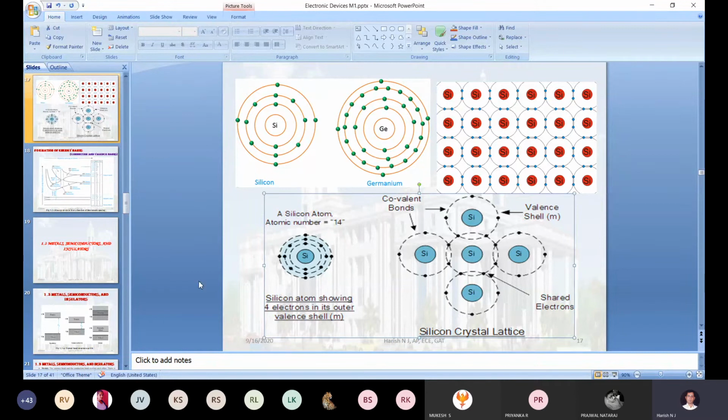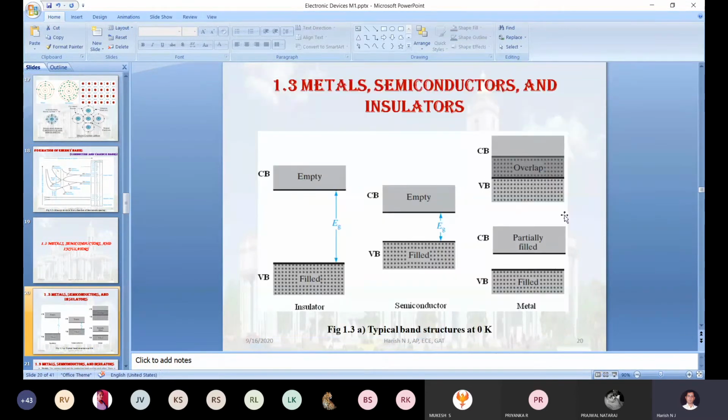Crystalline lattice. Okay, that is what we call a valency job.